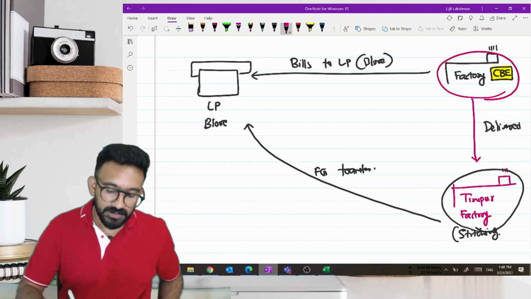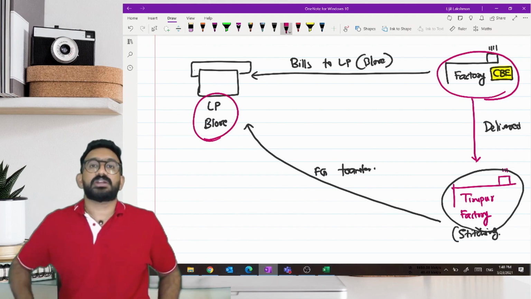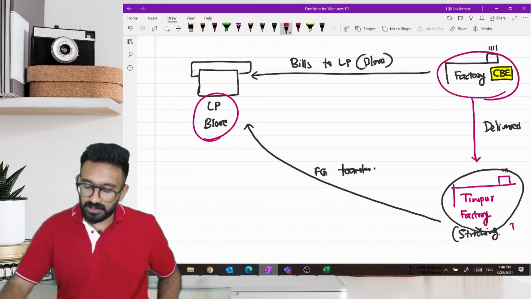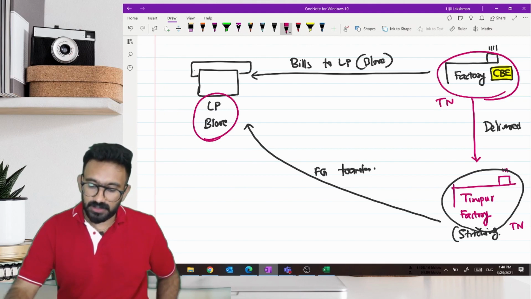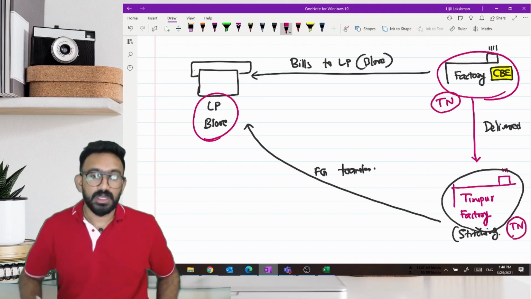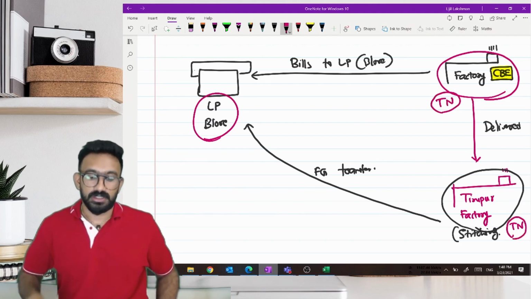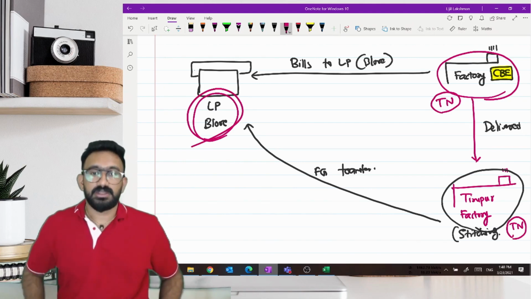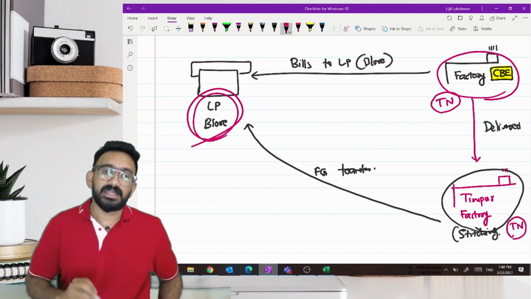Coimbatore factory will be giving the bill to LP. Now, who is going to take the credit here? Both Coimbatore and Tirupur are in Tamil Nadu. Who wants to take the credit here? It is LP who wants to take the credit. Now, what credit they can take?